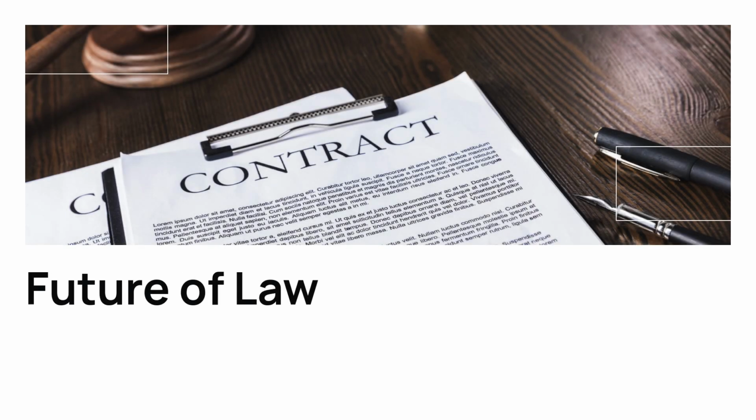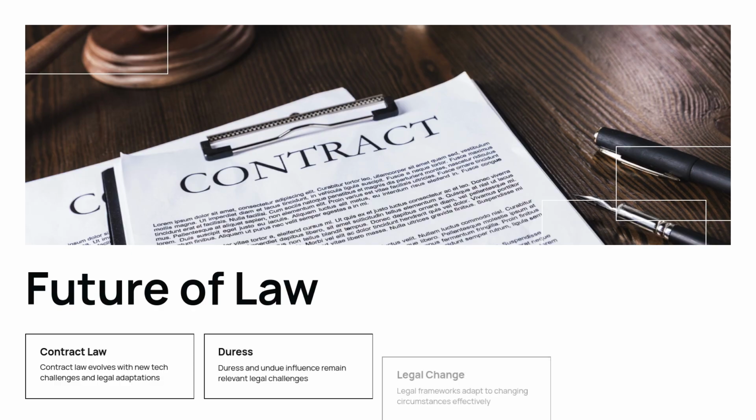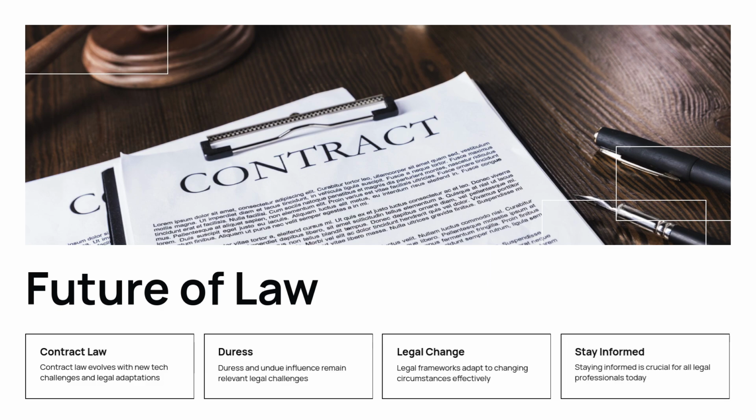The future of contract law is evolving. New challenges arise with technological advances. Duress and undue influence remain relevant. Legal frameworks adapt to changing circumstances. Staying informed is crucial for legal professionals.